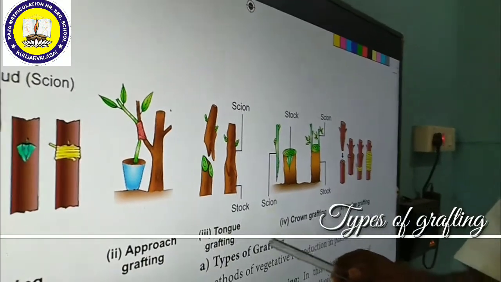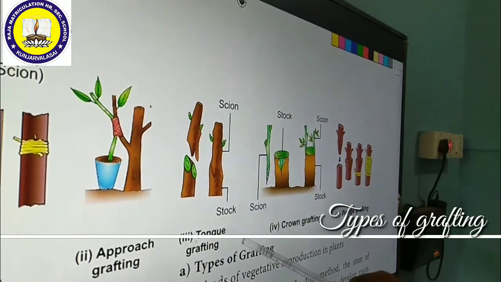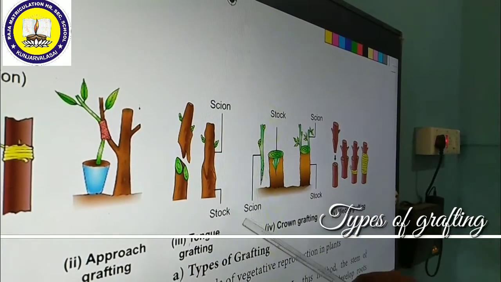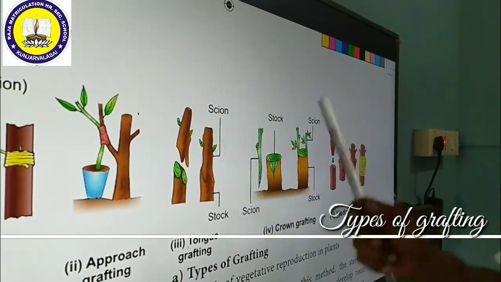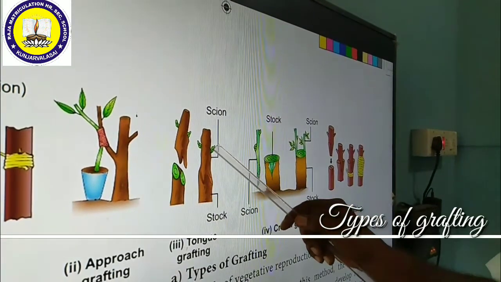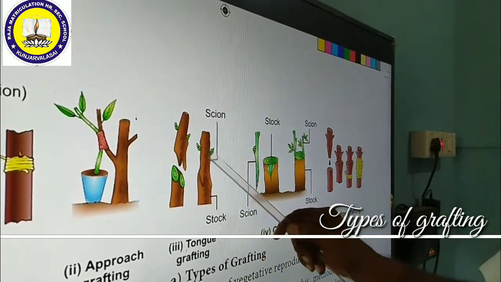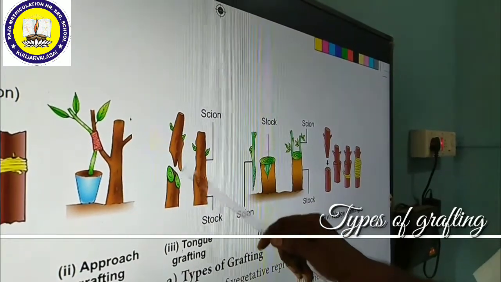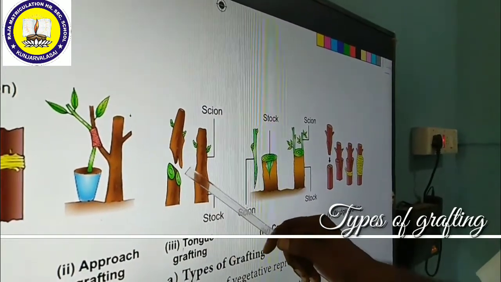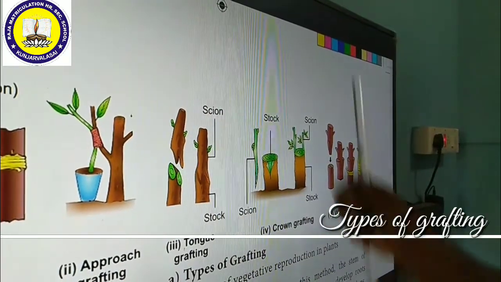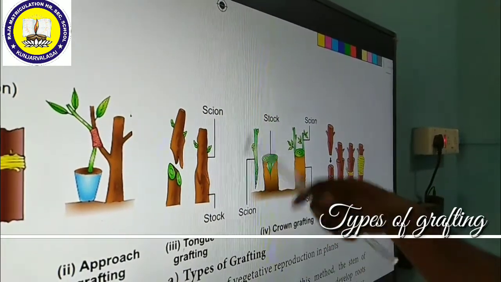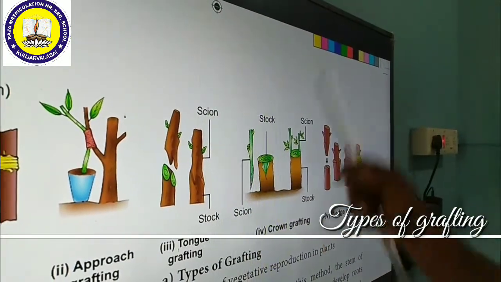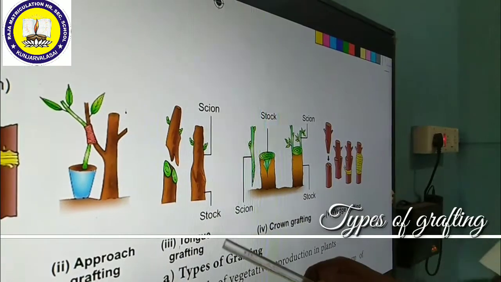The next grafting is tongue grafting. In tongue grafting, a slanting cut is made. Obliquely we have to cut it into a slanting cut. Similarly, suppose this is scion, this is stalk. This scion is joined with this stalk, making a tongue-like shape of cutting on the slice, obliquely. Then you can join them together with the rope. Both of them join together within a few weeks. Then they can develop into a new plant. So this is called tongue grafting.